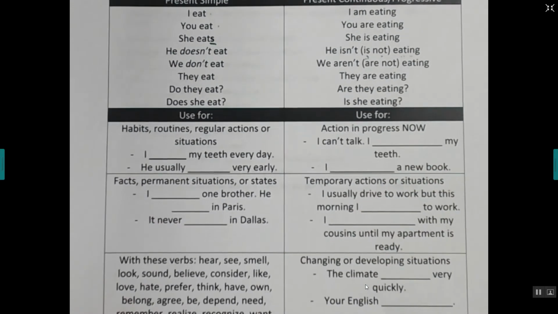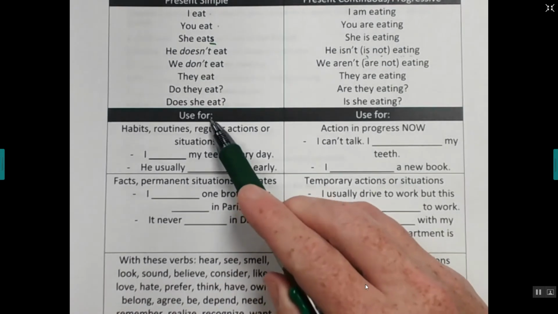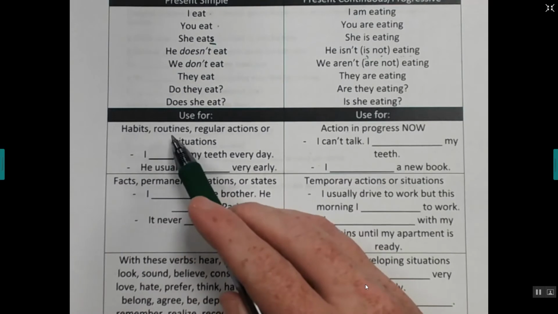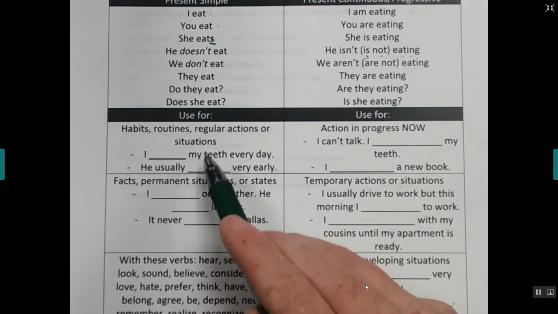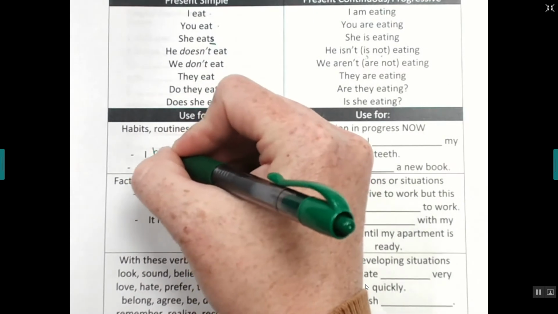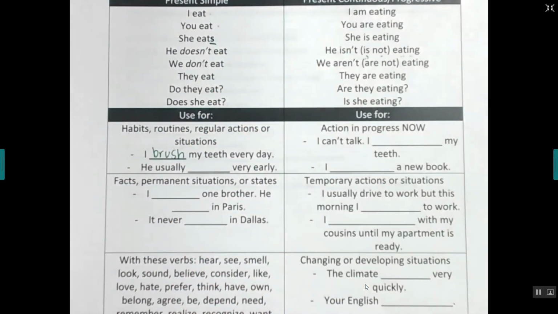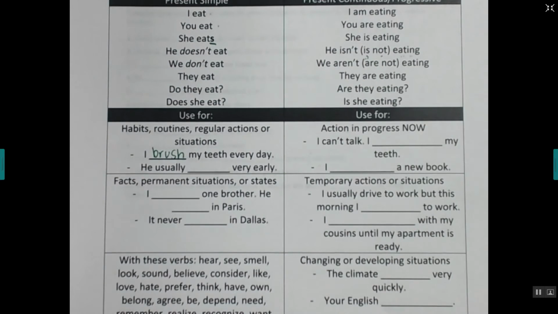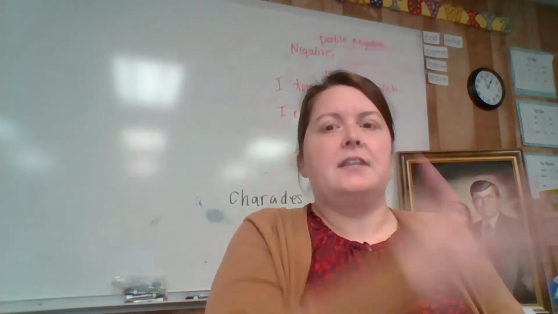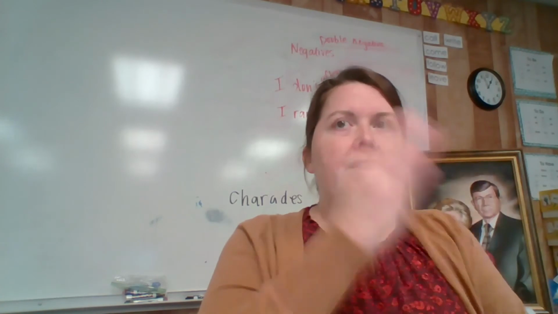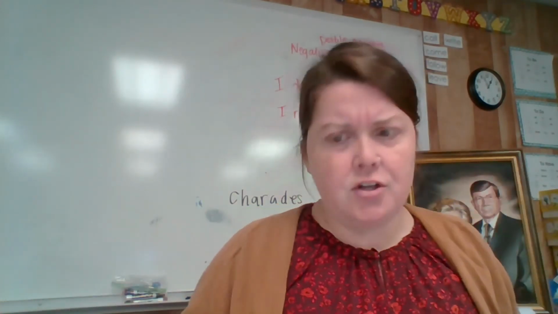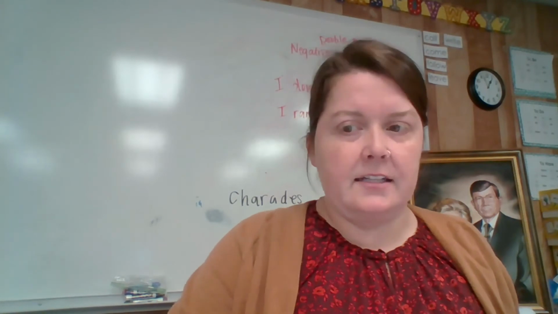So for present simple, these are the uses. Here's how you use it. For habits, routines, regular actions, or situations. I brush my teeth every day. Every day, I brush my teeth. So just present simple. You don't need present continuous in that case.